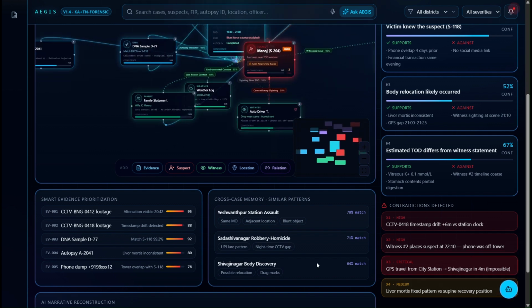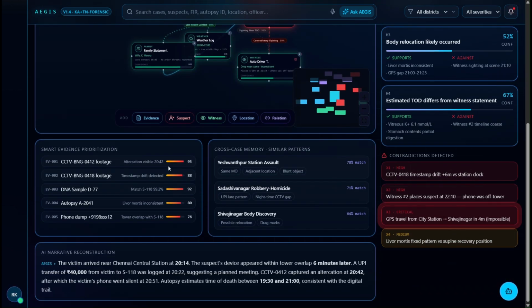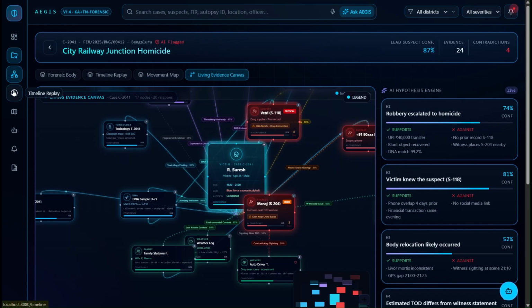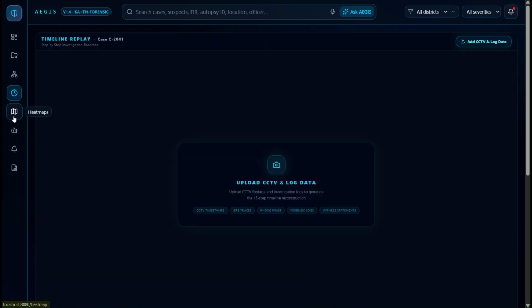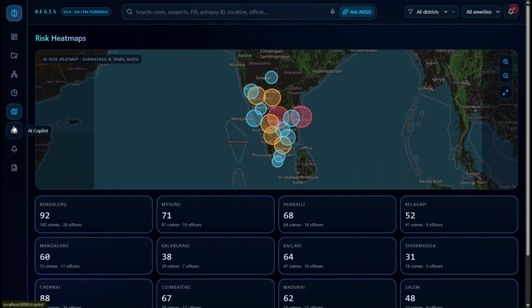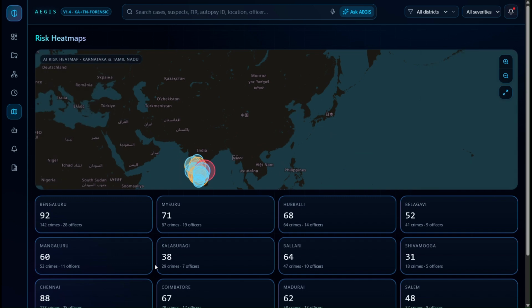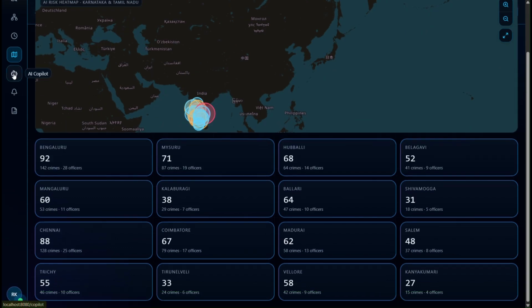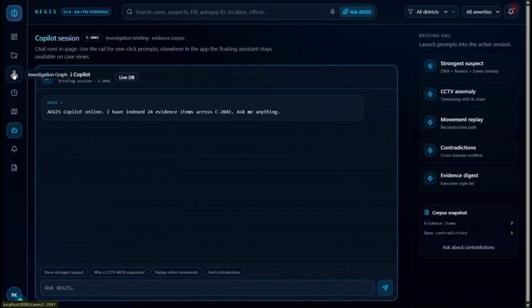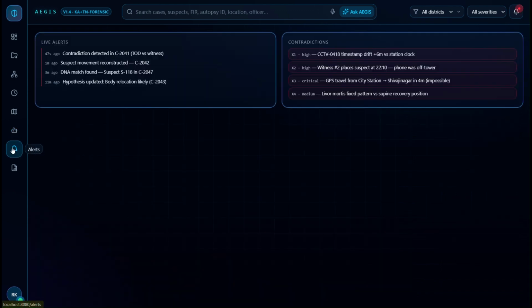Next we also have an AI co-pilot. Here you could ask anything about the case and it would give you its response based on the given evidence. The reason why we wanted to keep it is we felt that in an investigation, asking questions is really important, and hence using this co-pilot the investigator could ask his questions and get more clarity on the case.